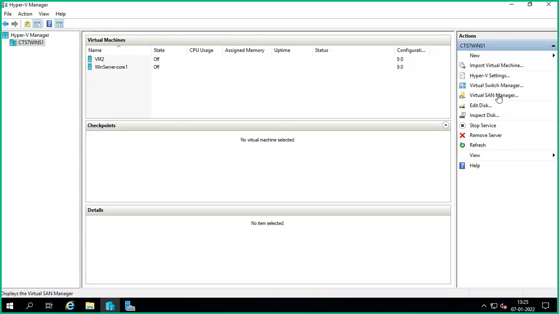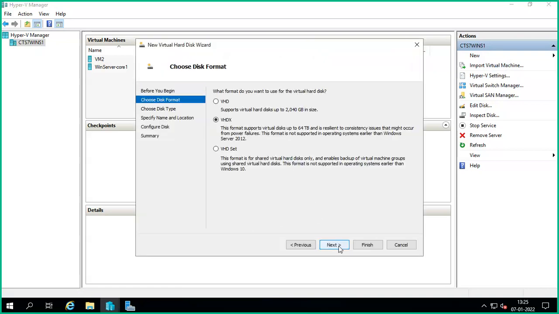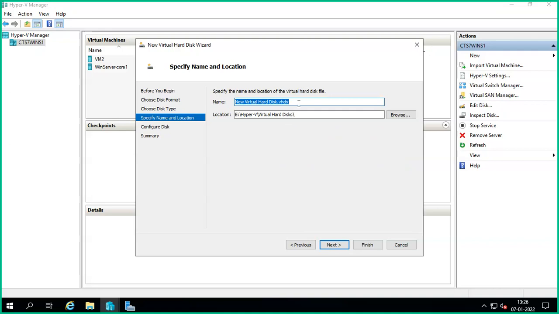Guys, this is a virtual SAN manager. This is a disk type. New virtual hard disk also there. I will show you the disk here. You can see this is the format: VHD, VHDX, VHD set. This is new in Windows 10 onwards. It is not there in earlier. VHD, VHDX common. So 2 terabyte, up to 64 terabyte. Fixed size, dynamically expanding, differencing. Already I explained that one earlier only.